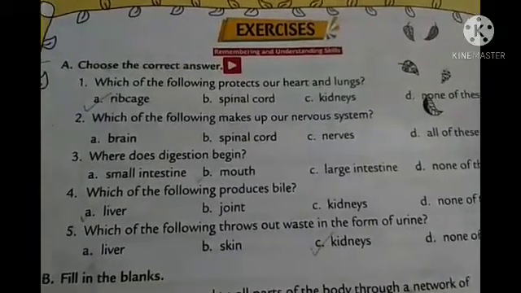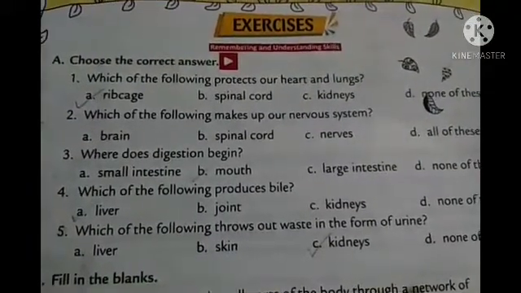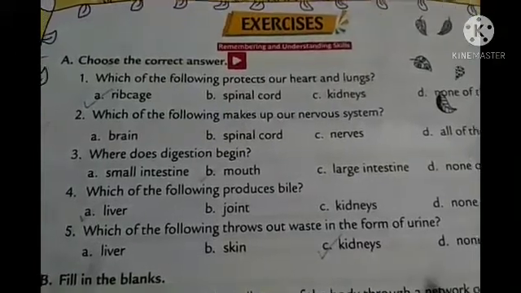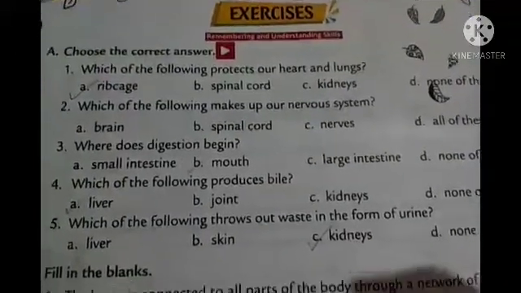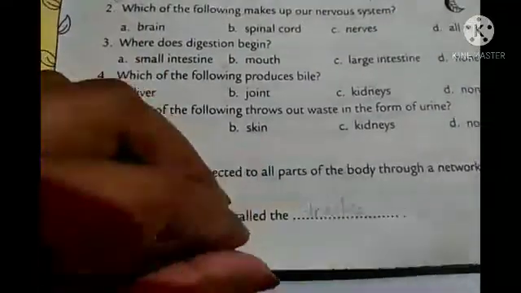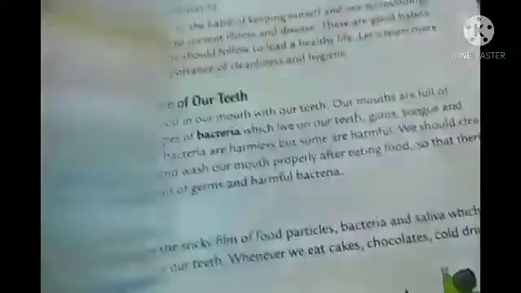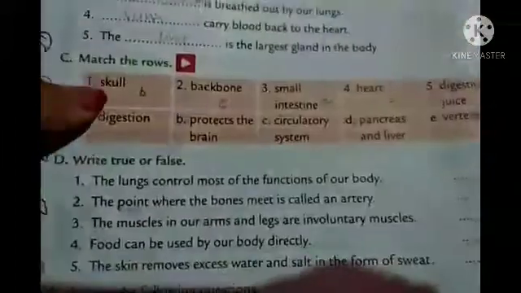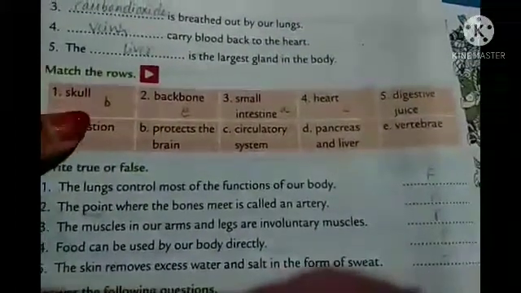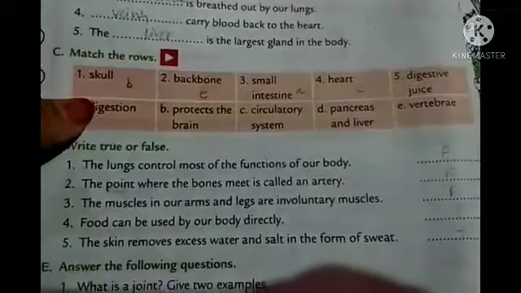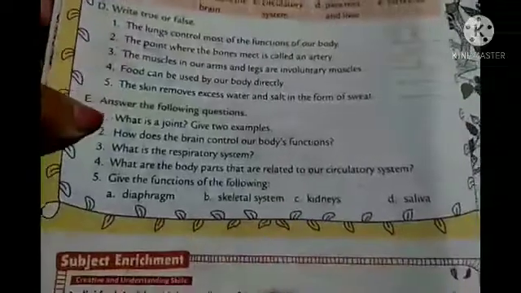So with the help of answers, with the help of the PDFs, you can match your answer whether it's correct or not, and then you can practice it, okay. Do not leave any questions, okay students. So one by one you have to do it. Next we have match the rows, okay. So match the rows will also come in this exam, so I'll show you how it will be in the question paper, true or false, and also the question answer.